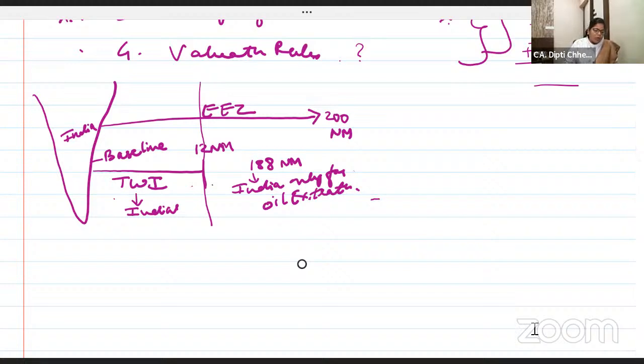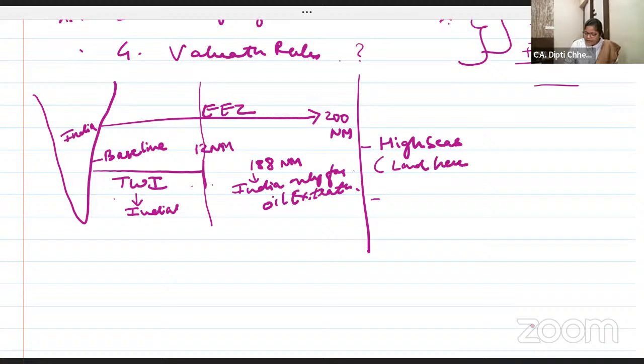Okay? Now, after 200 nautical miles, what is it? High seas. What do you mean by high seas? This land or this water here belongs to all countries. It does not belong to anyone, not India, not Sri Lanka, not Pakistan, not Bangladesh. So in high seas we are not having any powers and it is not India. Okay, so when you will levy the import duty,